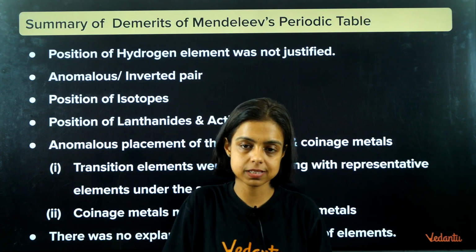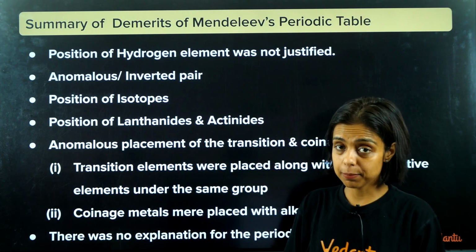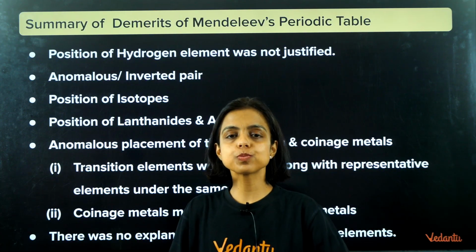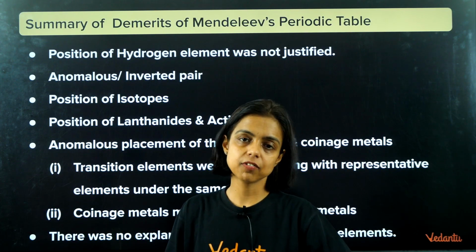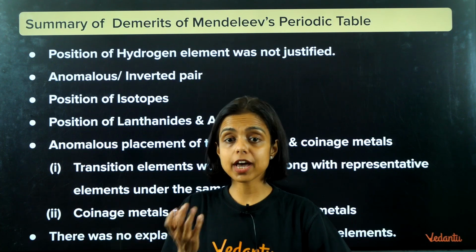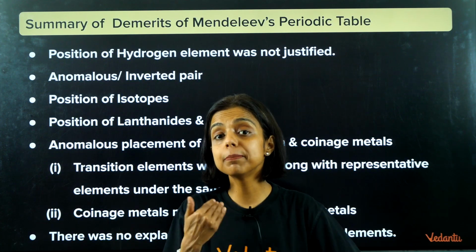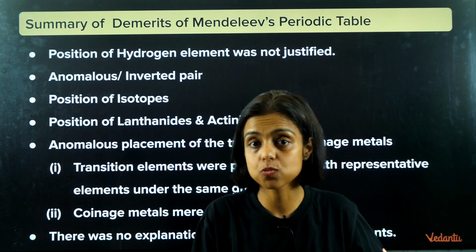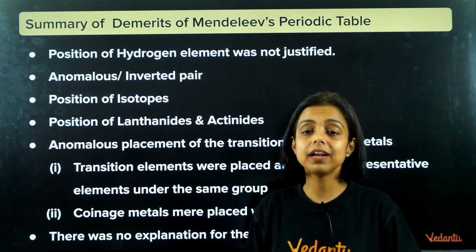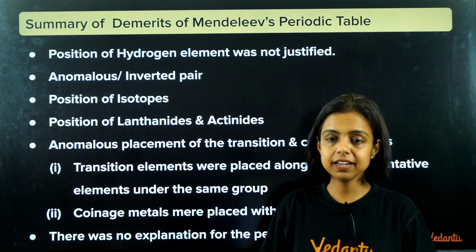As his periodic table is based on atomic mass, and we know isotopes are atoms of the same element having different atomic masses, according to this each isotope of every element should get a different place in his periodic table, but that was not considered. So this was another drawback of Mendeleev's periodic table, right?